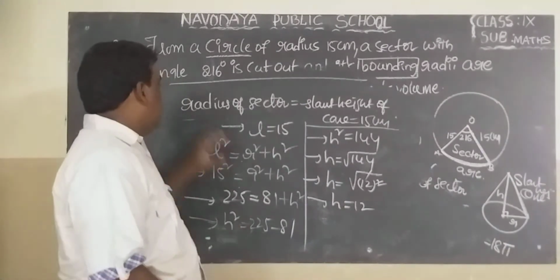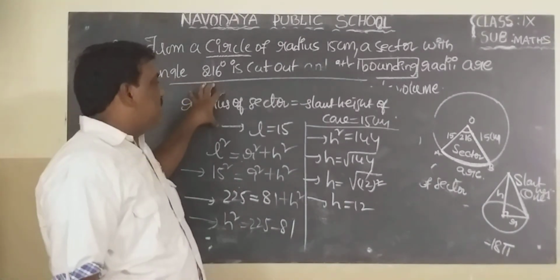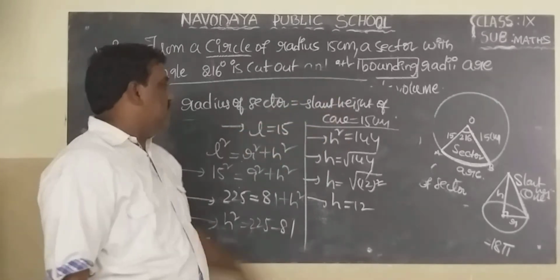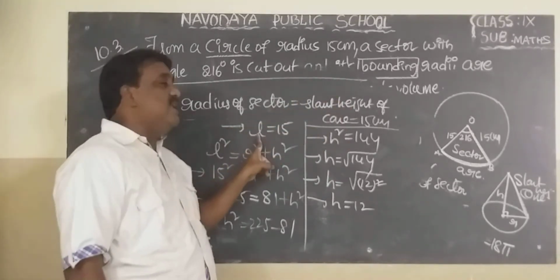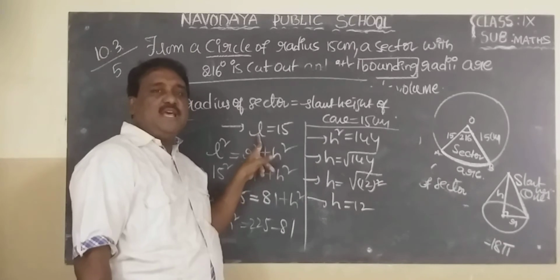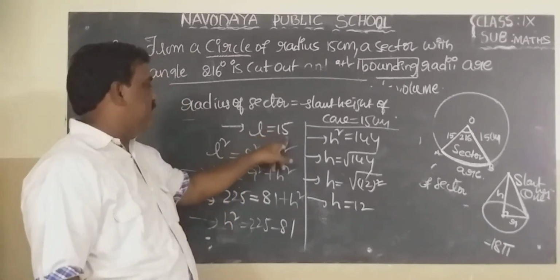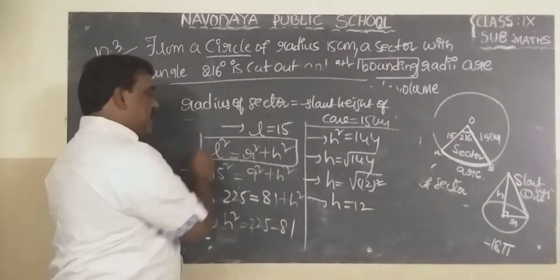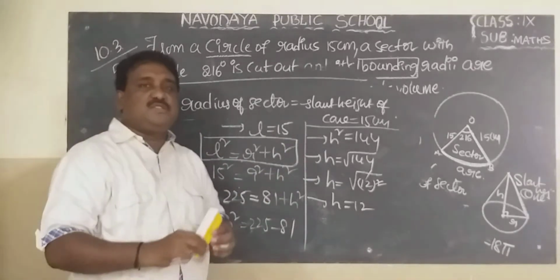See again. Radius of the sector equals slant height of the cone equals 15 centimeters. So L means slant height. L equal to 15. What is the relation between L, R, H? L square equal to R square plus H square.